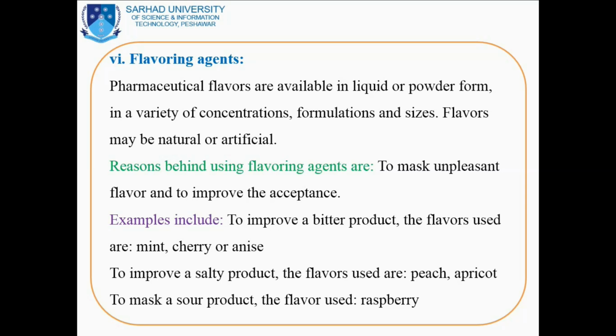When pharmaceutical emulsions with unpleasant taste are given to children, they do not accept them because of the unpleasant nature. Examples of the flavoring agents: to improve a bitter product, the flavors used are mint, cherry or anise oil.